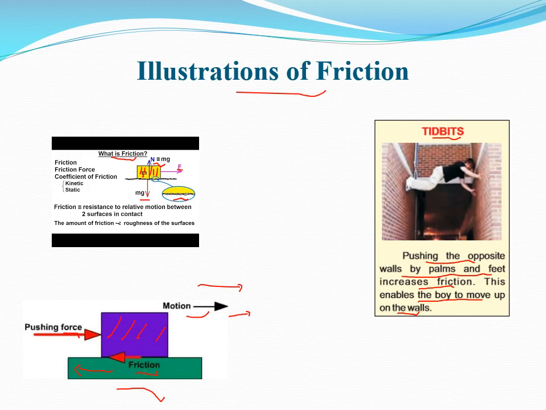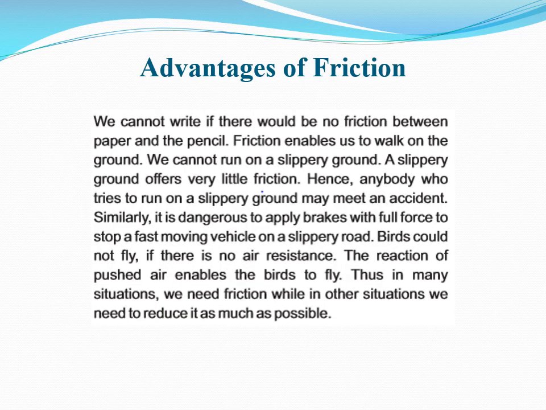Normal force, which is equal to weight. So friction is the resistance to relative motion between two surfaces in contact, and the amount of friction depends on the roughness of the surface. Okay, number one, roughness of the surface produces friction, and a more important point is that the weight of the object causes the friction. Okay, dear students, so let's move ahead.